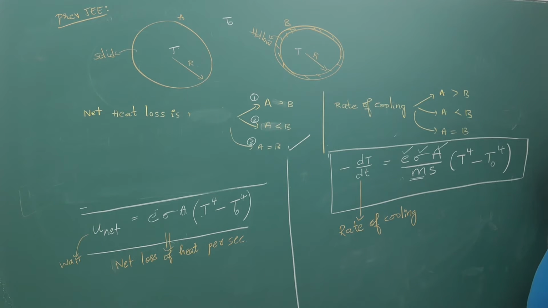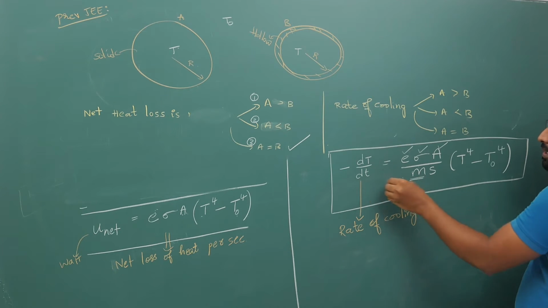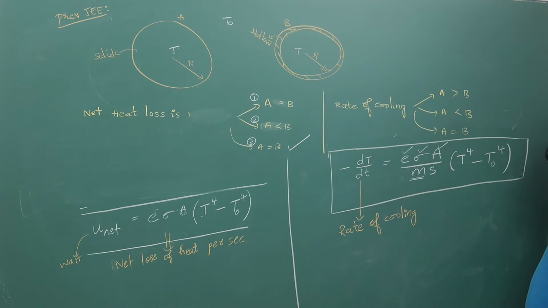If M is more, it will cool less. Rate of cooling is inversely proportional to M. So for the first part, mass is more. If M is more, rate of cooling is less. So A is less than B is the correct answer.